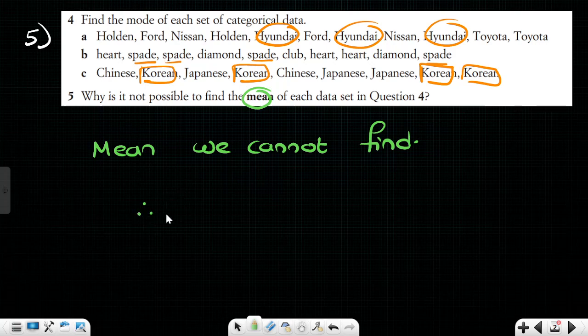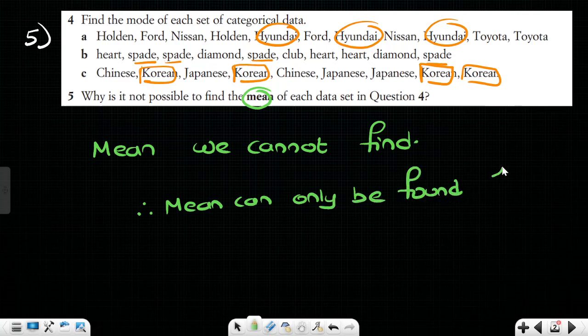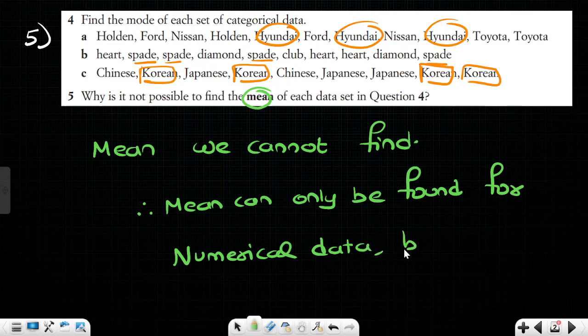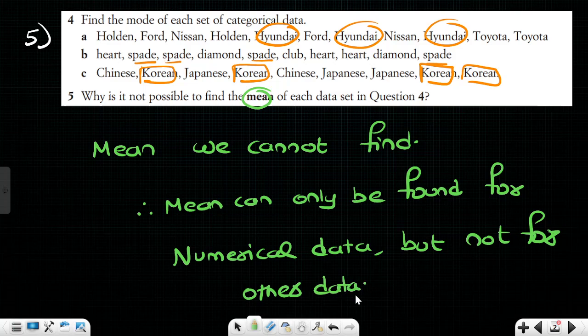Therefore, mean can only be found for numerical data, but not for alphabetical data, or other data. Other than numerical, anything else we can't find the mean, sir. Mean means you need to have numerical data. So one doubt is clarified. Now the second doubt is the sixth one.